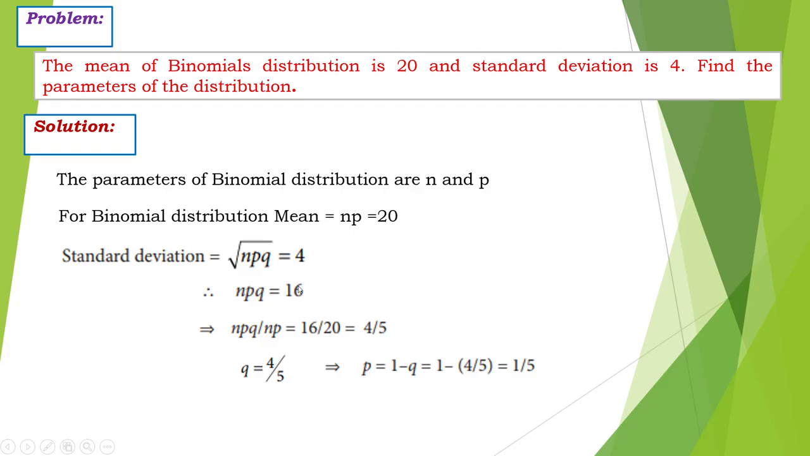So here we have to take squaring on both sides. We get npq is equal to 16. Substitute the np value 20 in this equation. We get 20 into q equal to 16, so q equal to 16 by 20. What's the answer? 4 by 5. Then p is 1 minus q, so 1 minus 4 by 5, the answer is 1 by 5.